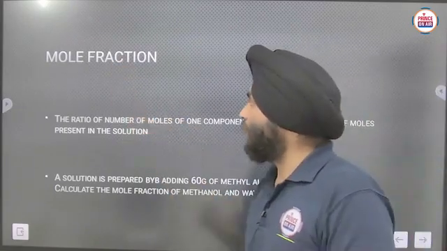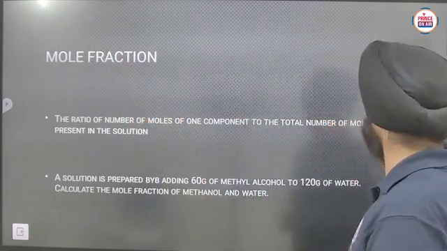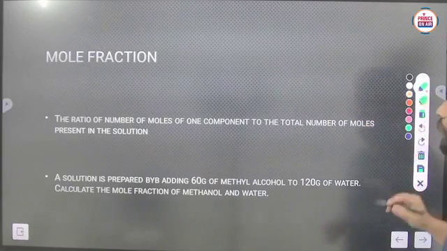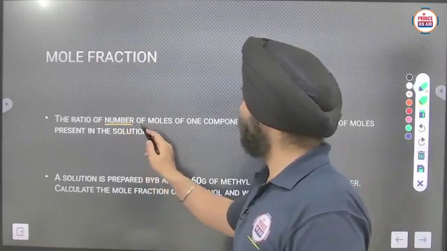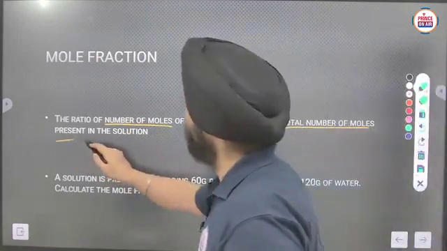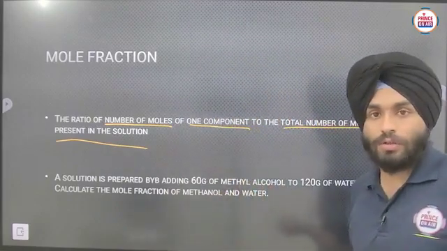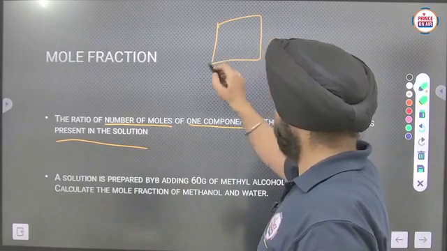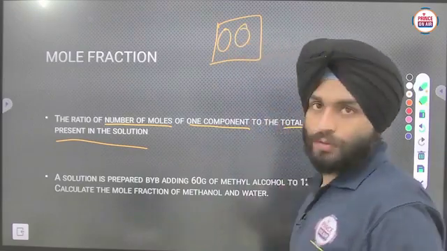Now mole fraction. What is mole fraction here? Mole fraction is the ratio of number of moles of one component to the total number of moles of all the different components present in the solution. For example, we are having two components in the solution.